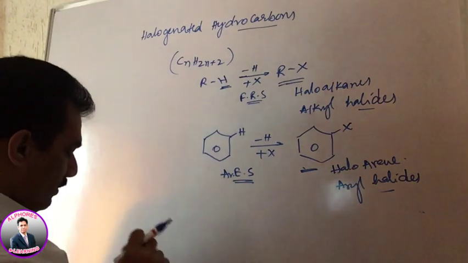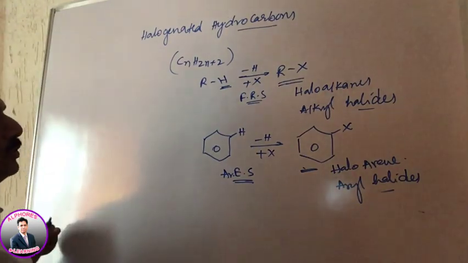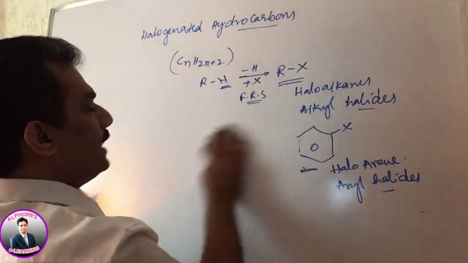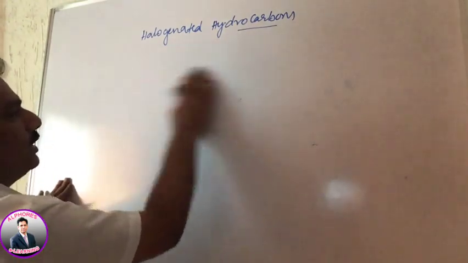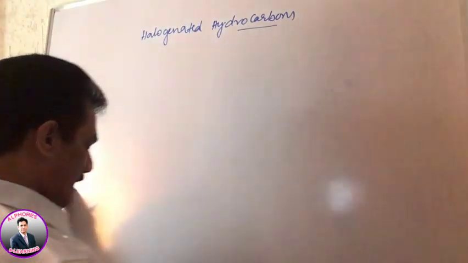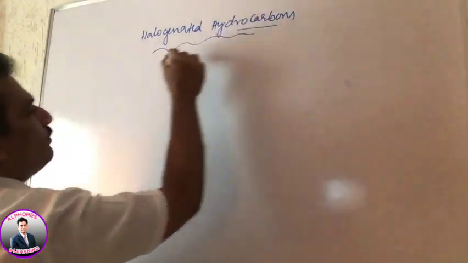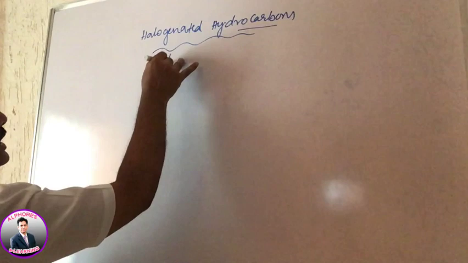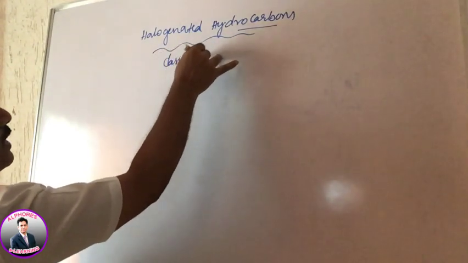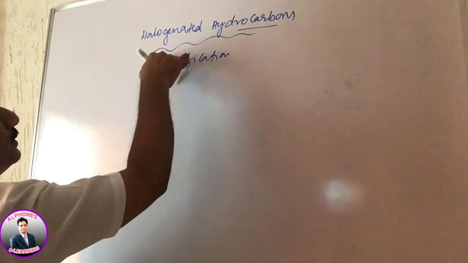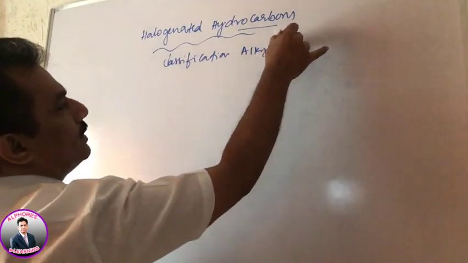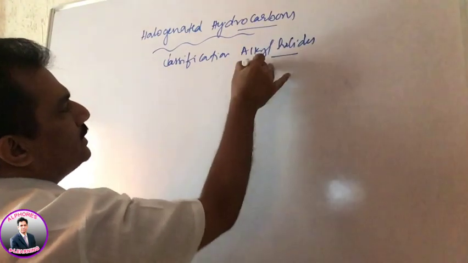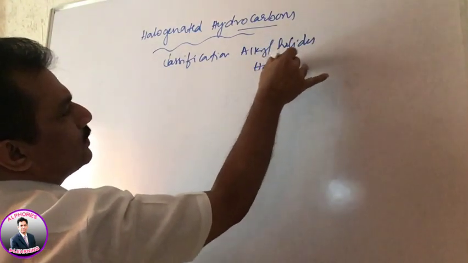And now, when we are studying these halogenated compounds, first we have to start with the different kinds of halo compounds, that is, how they are classified and how many types they are. It is nothing but the classification of alkyl halides, or simply not only alkyl halides, halogenated compounds.